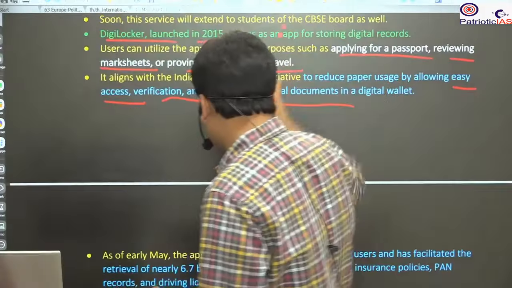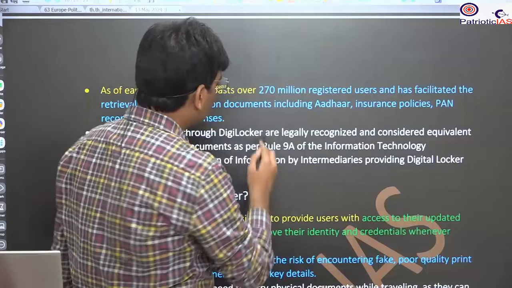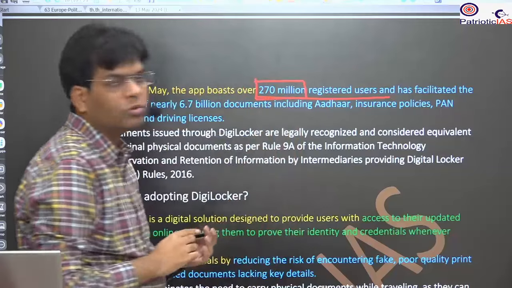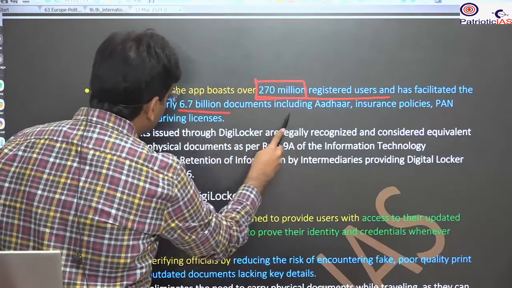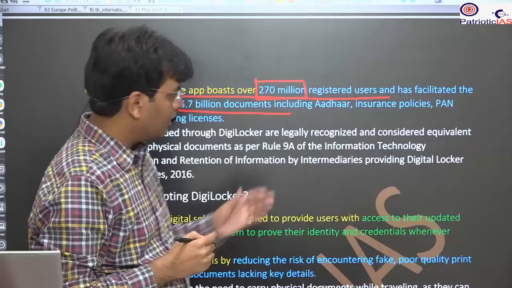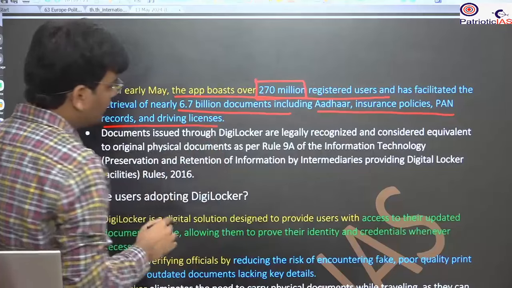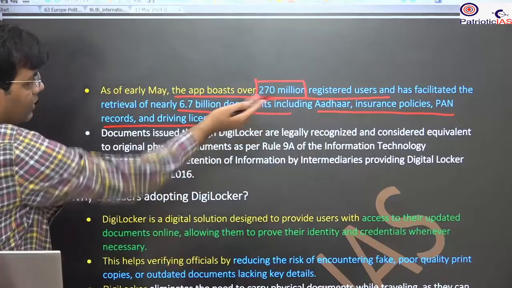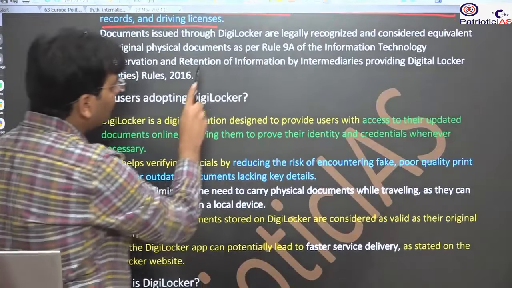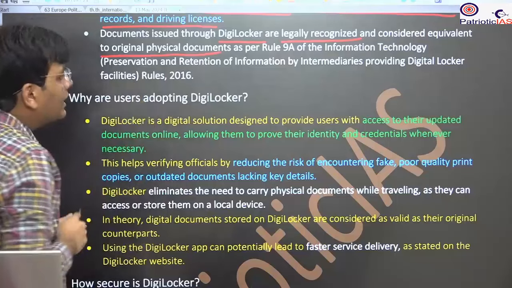So this is the main thing that you should know. What has been the output till now? 270 million registered users, near about 27 crore registered users, and they have used it to access 6.7 billion documents. These documents could be the Aadhaar, insurance policy, PAN card, and the driving license. You can use these documents in all these policies, and a document issued through this DigiLocker is legally recognized and considered equivalent to the original physical document.